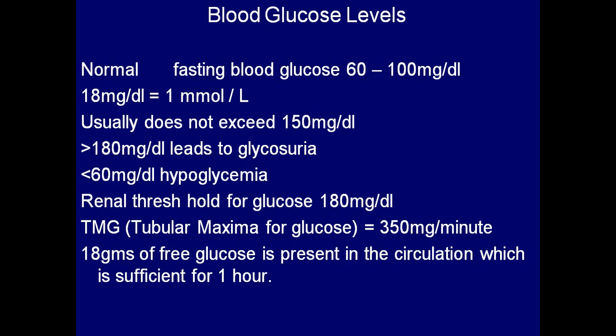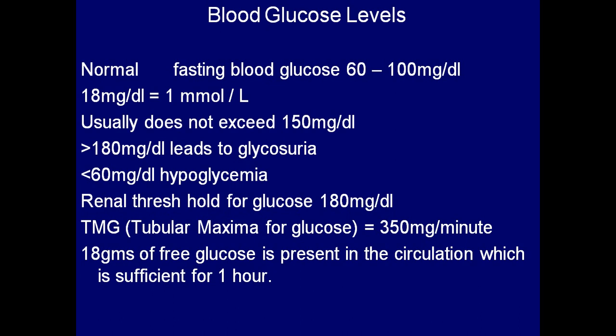dl means deciliter. 18 milligrams per deciliter is equal to 1 millimole per liter. So there is another unit for expressing blood glucose, that is millimoles per liter, but forget about that. In India, we express the concentration of blood glucose in milligrams per deciliter. So the FBS normal range is 60 to 100 milligrams per deciliter. Normal means the level that should be present in a healthy individual.